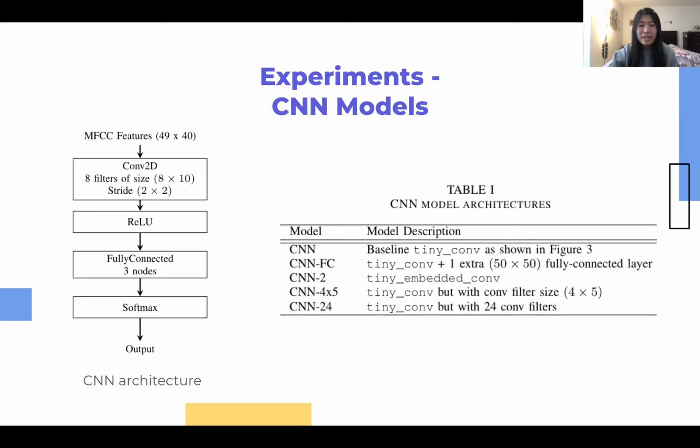In particular, for the CNN FC, we added 1 additional FC layer with 50 inputs and 50 outputs before the final FC layer. For the CNN2, we ran the tiny embedded conv model from speech commands, which uses a series of 2 convolutional layers with filter size 8x10, but with strides 2 and 8. For the CNN 4x5, we halved each dimension of the baseline CNN's filter, and for the CNN 24, we tripled the baseline CNN's filter count to 24.